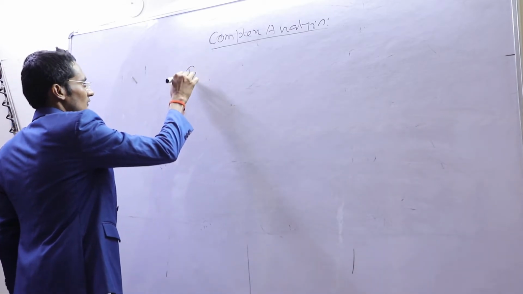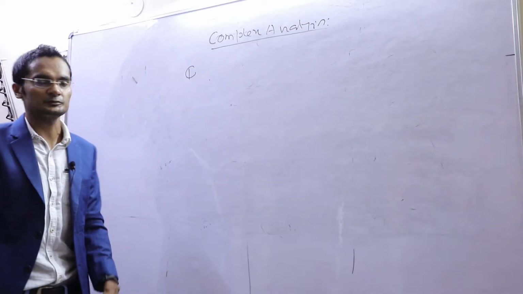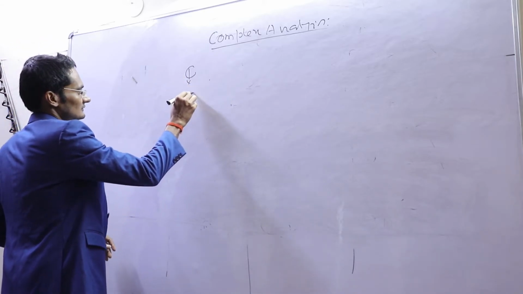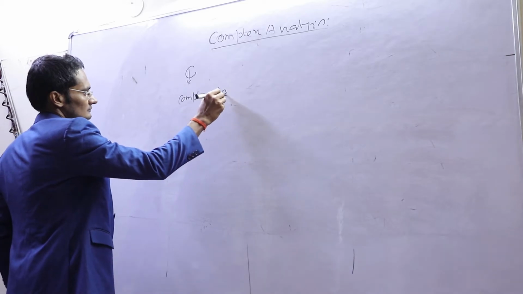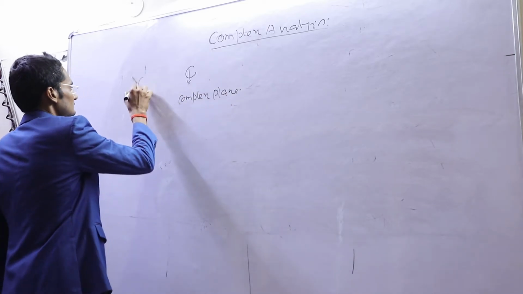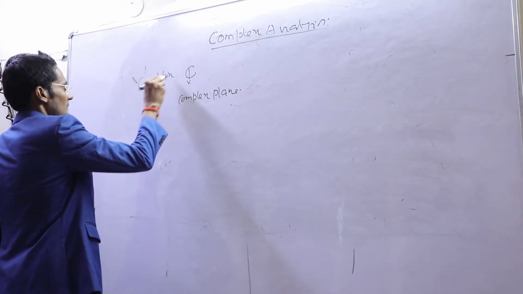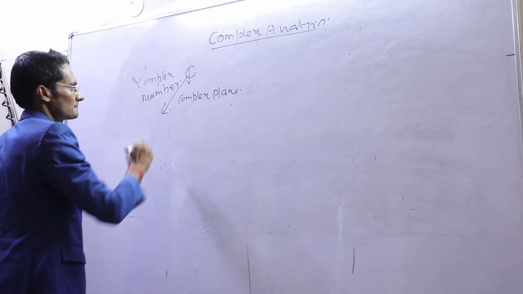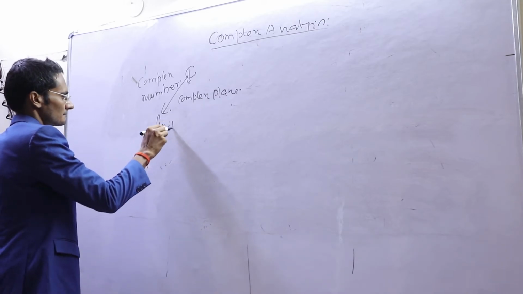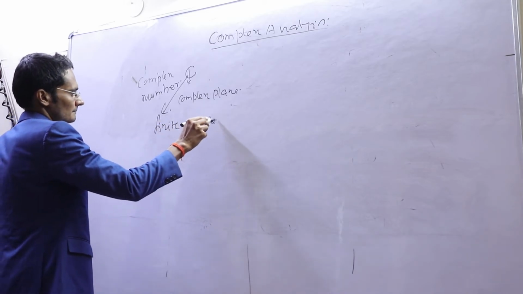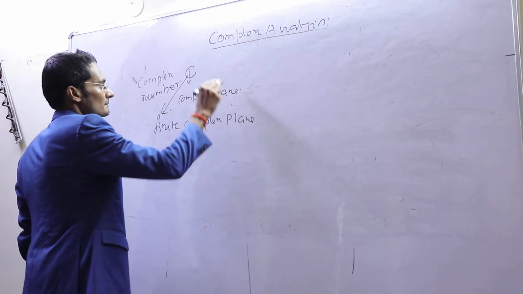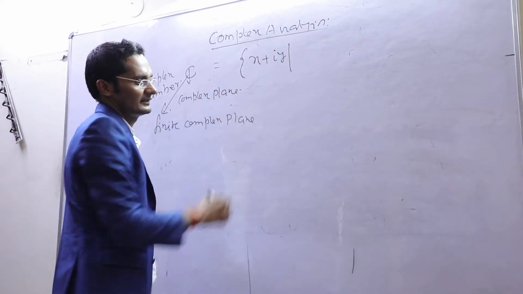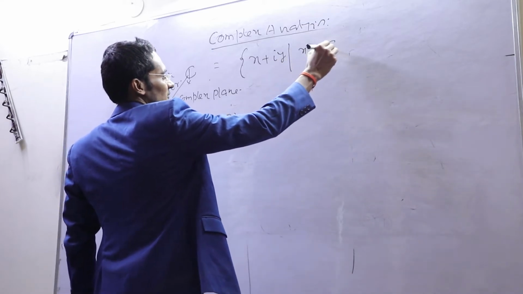So we write the complex number or complex plane or finite complex plane. This is known as the set consisting of numbers x plus iota y such that x comma y belong to the real numbers.